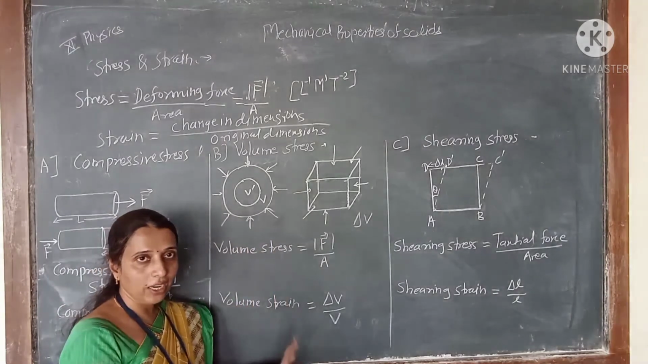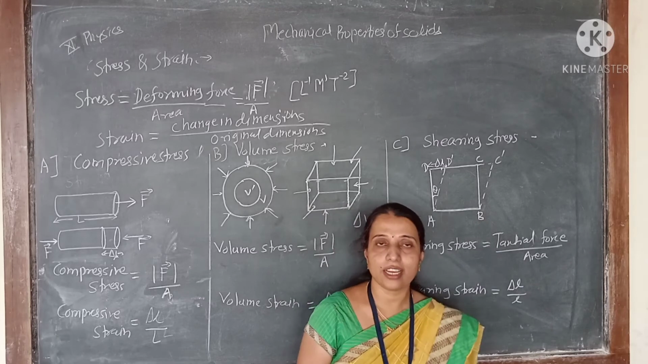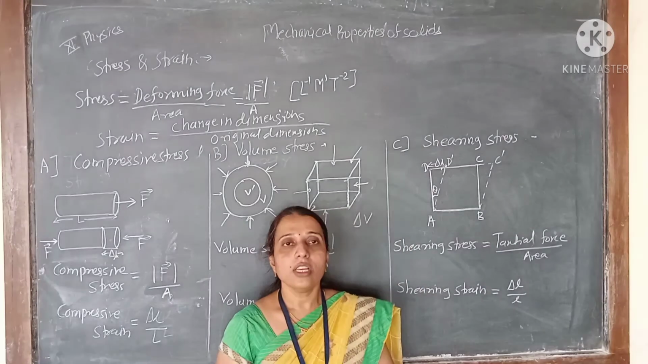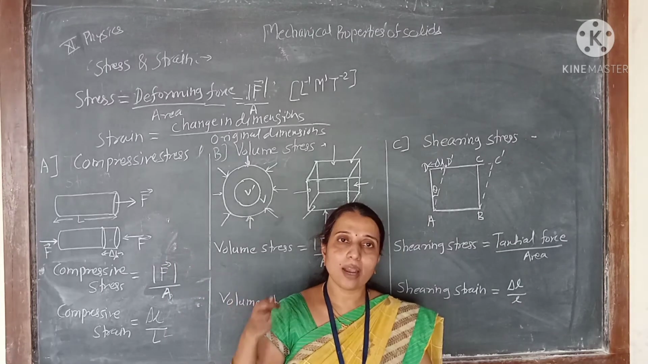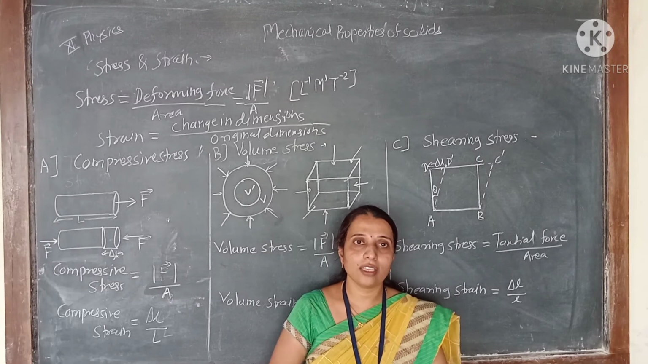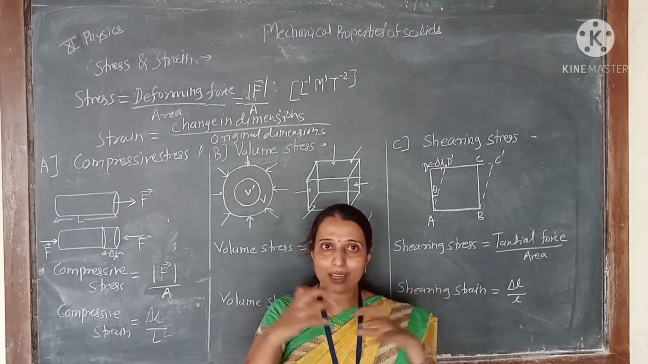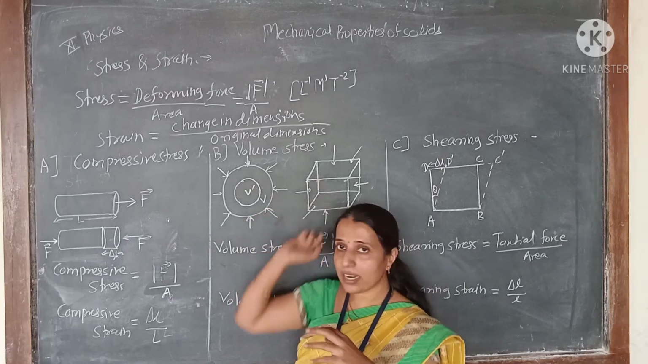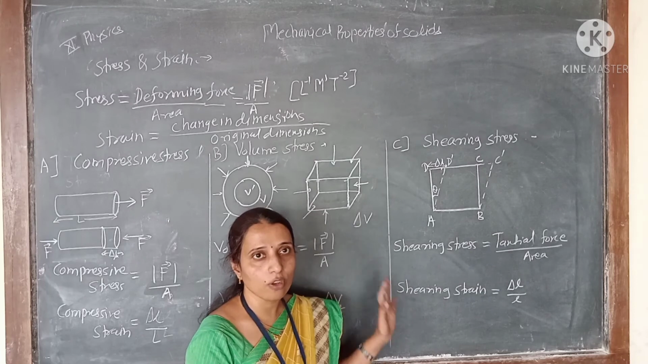So this is the second type, and last, see the third type, that is the shearing stress and the shearing strain. Now see, first in the longitudinal case we consider that the deforming force is applied along the length. In the case of volume stress, we consider that the force is applied in all directions, perpendicular to the surface areas, equally and normally. Then there is a change in the size or the volume, so we call it volume stress.